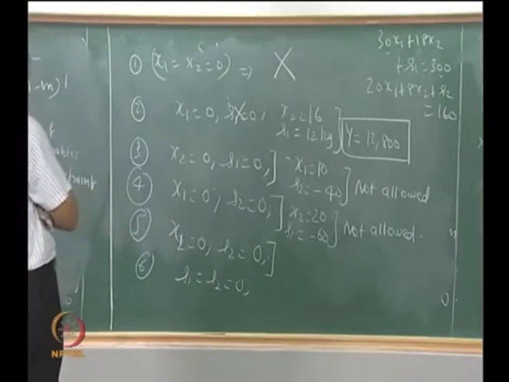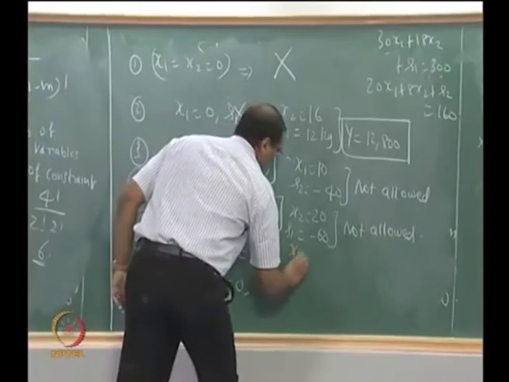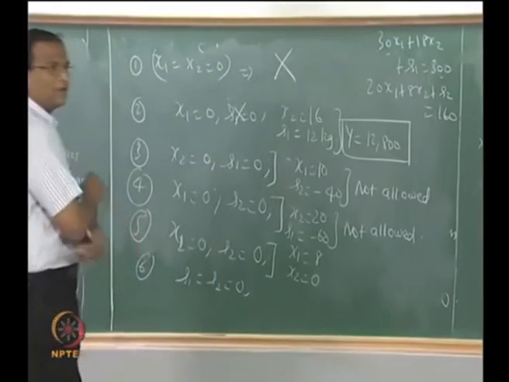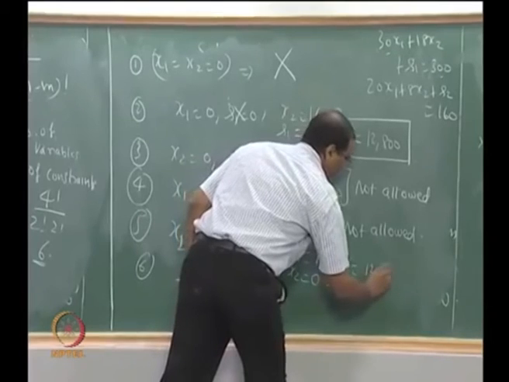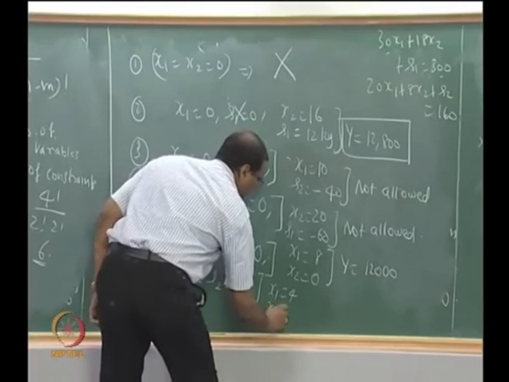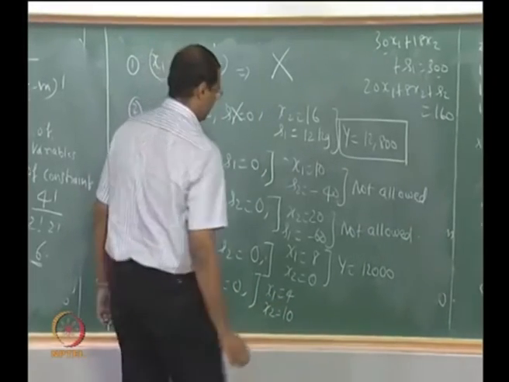So x2 equal to 0, s2 equal to 0. Is that correct? This is 12,000. This is x1 equal to 4, x2 equal to 10, correct? 4 and 10.